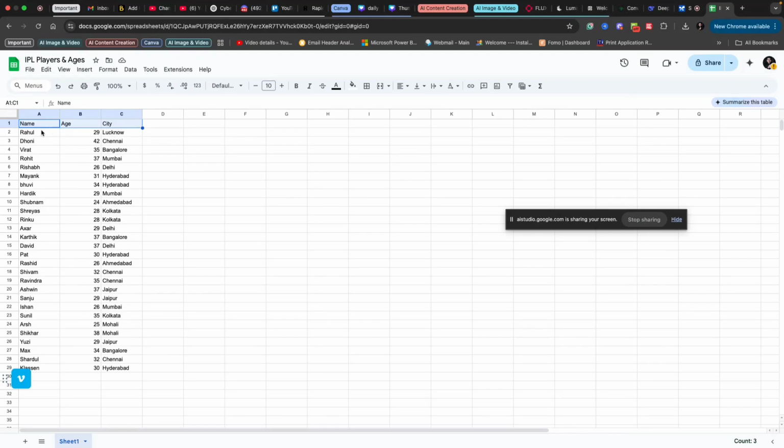To add color to the column headings, first select the cells containing the headings, usually the first row. Then look for the fill color option in the toolbar. It looks like a paint bucket icon. Click on it and choose the color you want to apply.